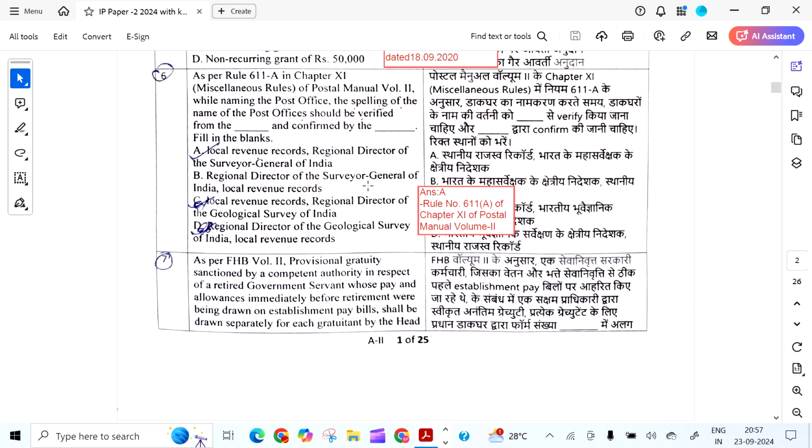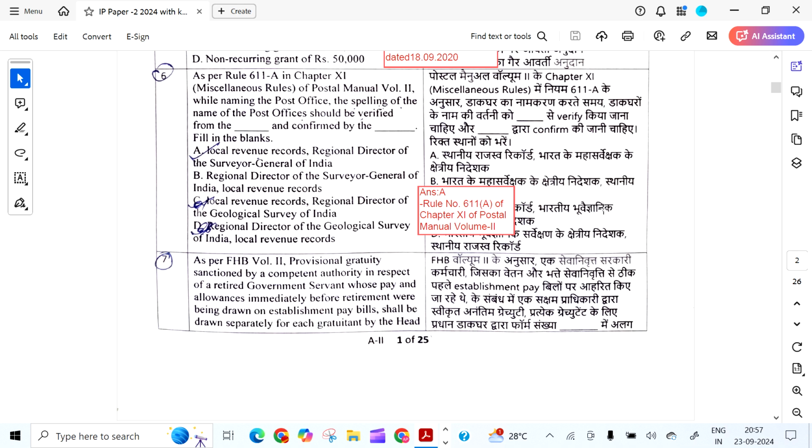As per Rule 611A in Chapter 11 Miscellaneous Rules of Postal Manual Volume 2, while naming the post office, the spelling of the name of the post office should be verified from dash and confirmed by dash. The answer is local revenue. It should be verified from the local revenue records and should be confirmed by the Regional Director of Surveyor General of India.